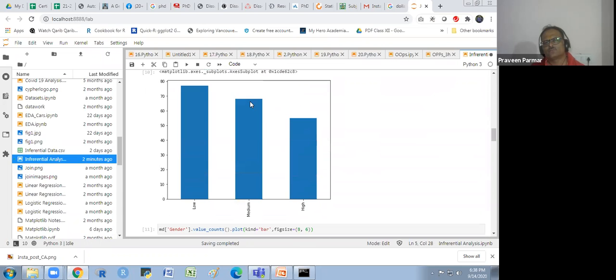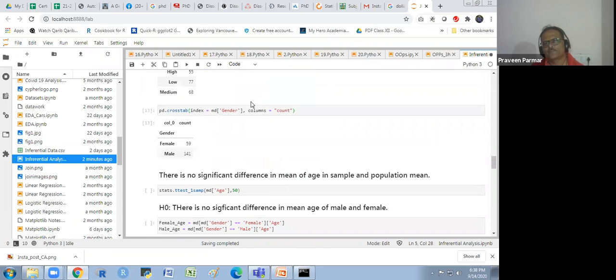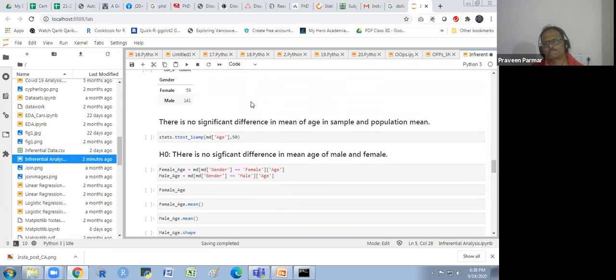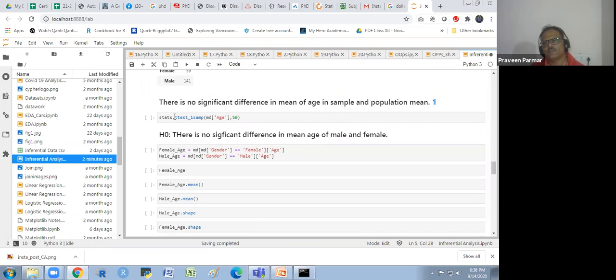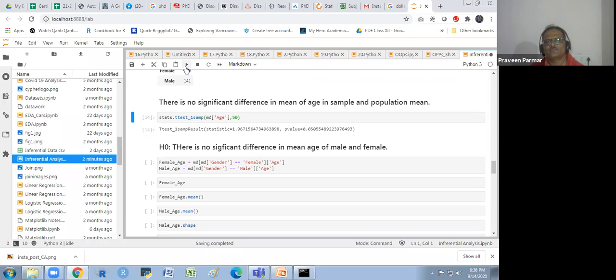So here you see stats.ttest_1samp. It is the one sample t-test. This is the whole function, ttest underscore one sample. And I run this. So I'm getting this statistic.